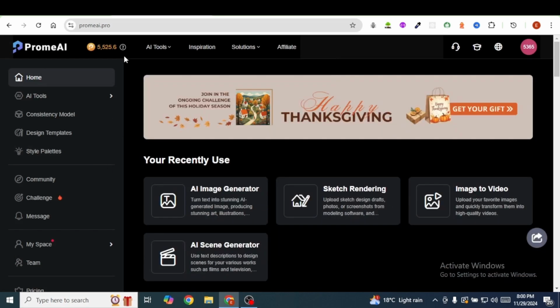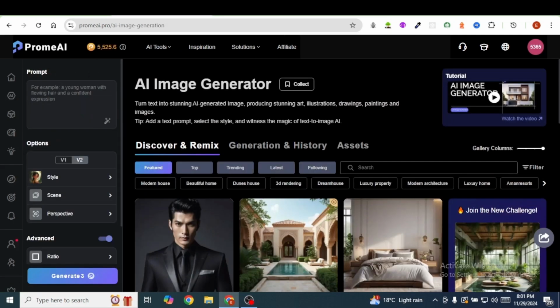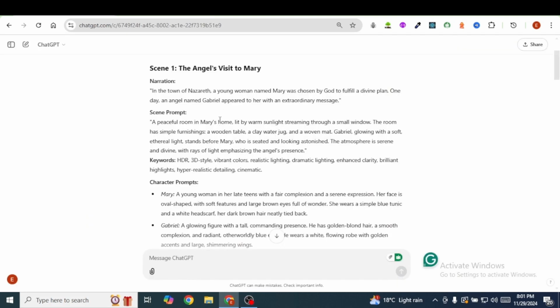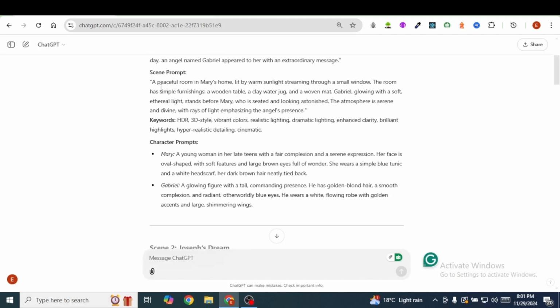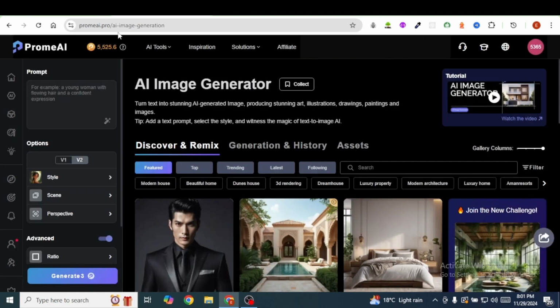From here, you're going to come over here to your left, and you're going to click on AI Tools, and under Image Generation, you're going to select AI Image Generator. We're going to head over back to ChatGPT, and we're going to copy the prompt for the scene together with the prompts for the characters. So I'm going to copy this entire prompt here, and I will head over back to Prom AI, and in this text box here, I'm going to paste in the prompt that I have just copied from ChatGPT.